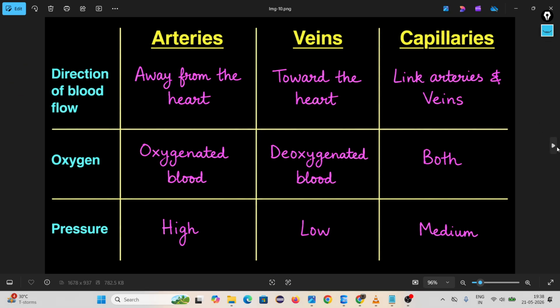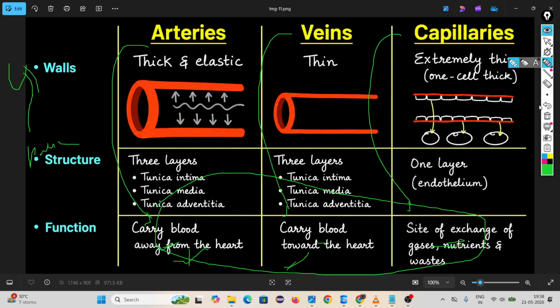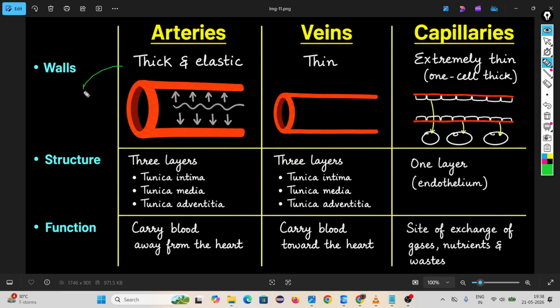Then come to walls. Remember, the wall is thick and elastic. Inside arteries pressure is there, no? To withstand the pressure, the artery wall is thick and elastic. But in veins there is no pressure inside, so the wall is thin. A capillary is extremely thin, because absorption happens here.